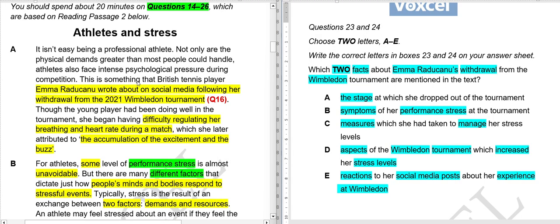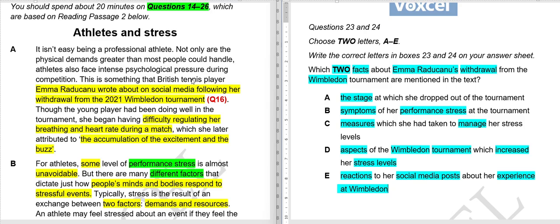This is something that British tennis player Emma wrote about on social media following her withdrawal from the 2021 Wimbledon tournament. Though the young player had been doing well in the tournament, she began having difficulty regulating her breathing and heart rate during a match, which she later attributed to the accumulation of excitement and the buzz.